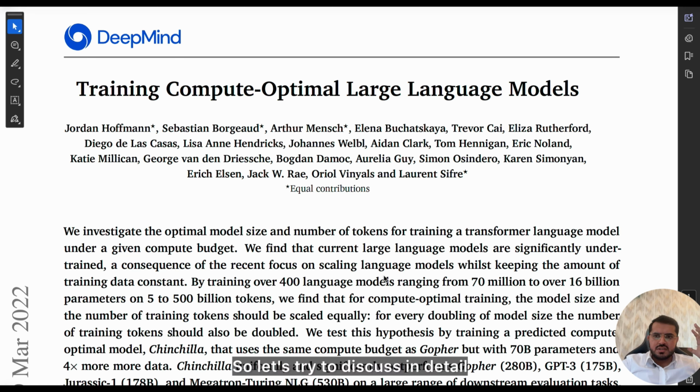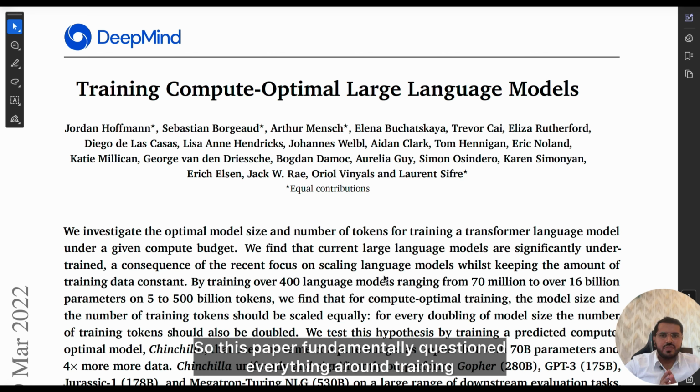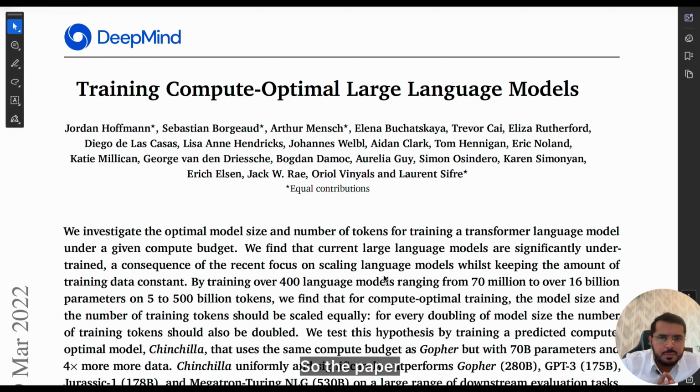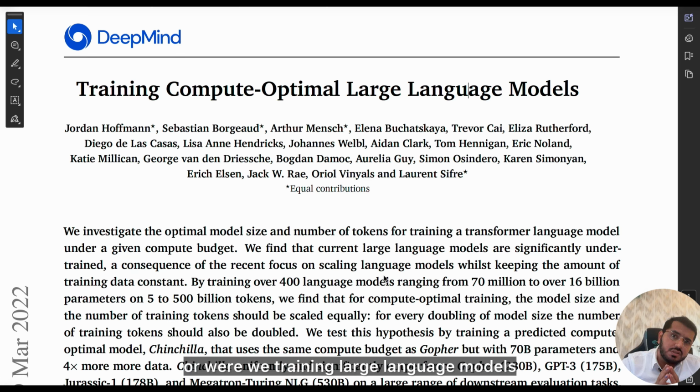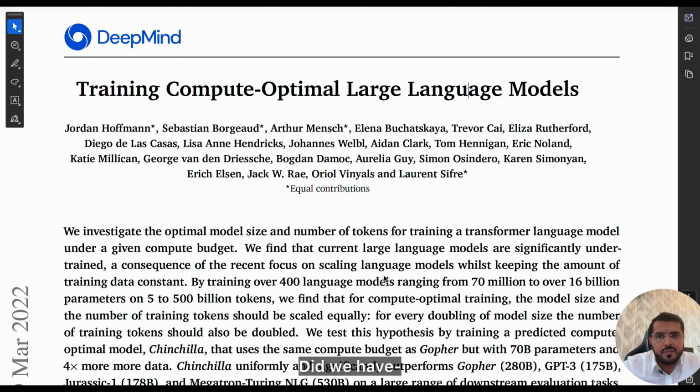So let's try to discuss in detail what this paper is going to talk about and what we are going to learn. This paper fundamentally questioned everything around training. It questioned whether we were training large language models the wrong way. Did we have an efficient pathway to train them?